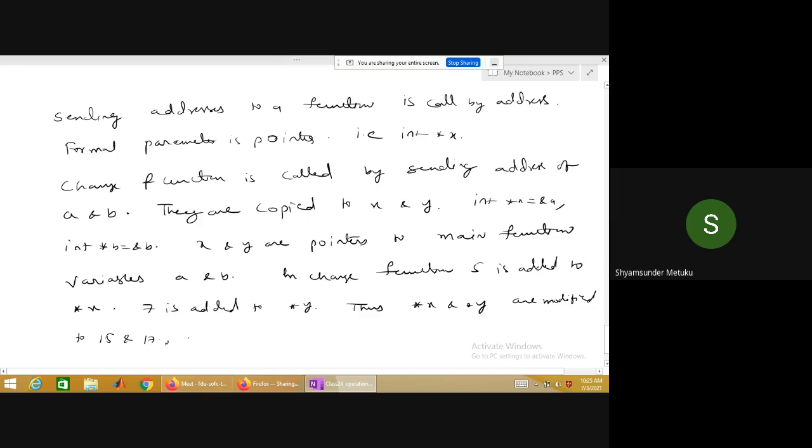So modifying star x and star y is as good as modifying what? Tell me.